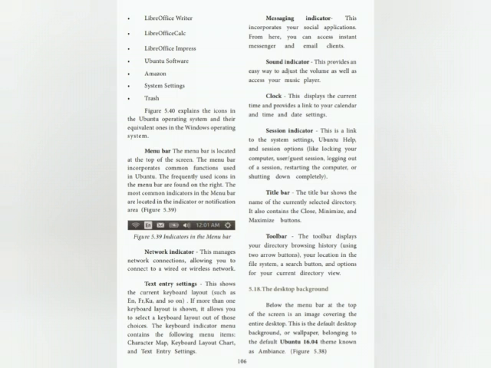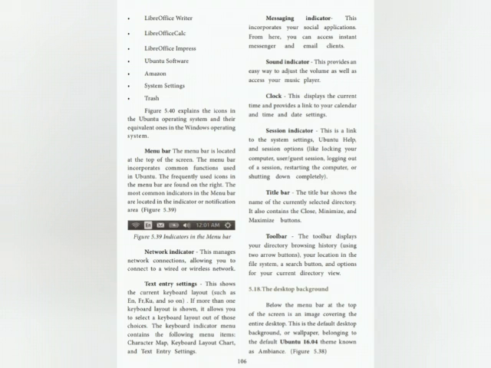This manages the network connection, allowing you to connect to a wired or wireless network. Next, text entry settings. This shows the current keyboard layout. If more than one keyboard layout is shown, it allows you to select a keyboard layout of your choice. The keyboard indicator menu contains the following menu items: character map, keyboard layout chart, and text entry settings.